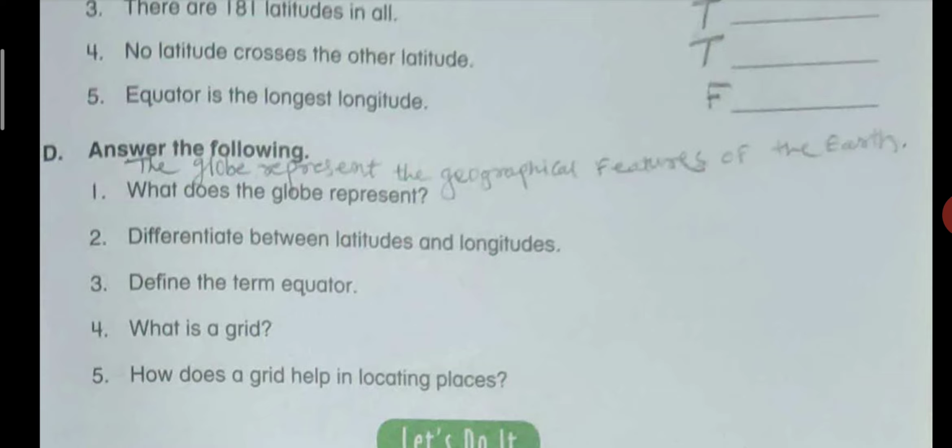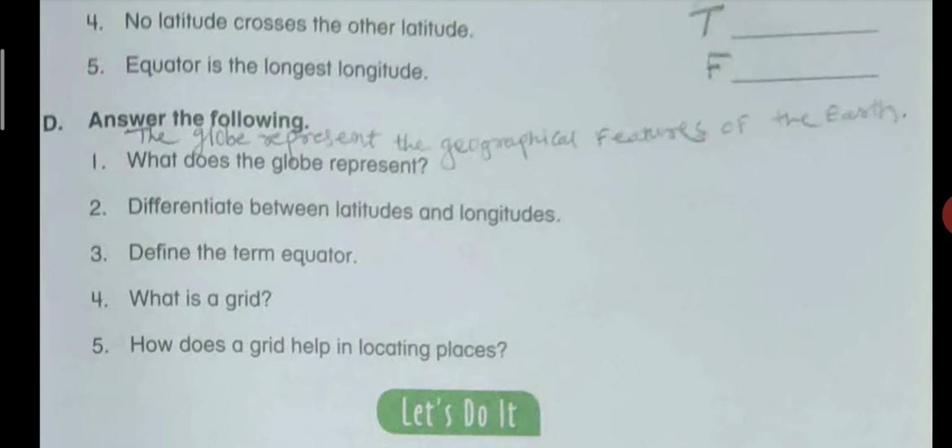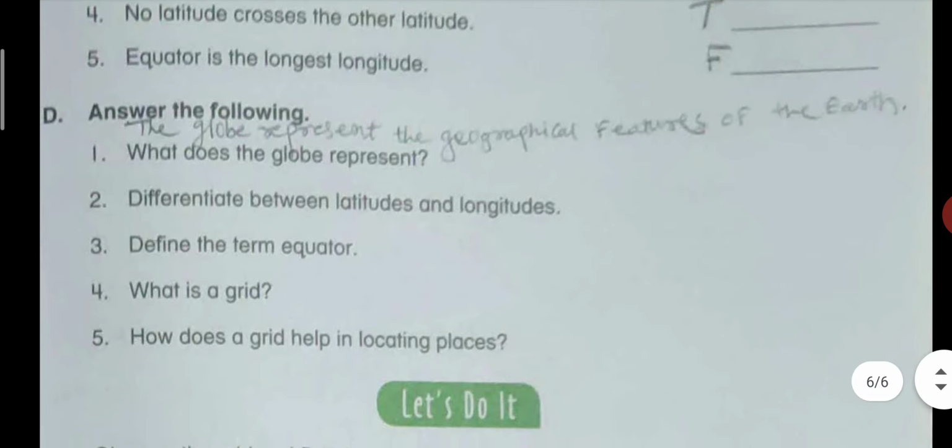Equator is the longest latitude, marked as 0. You can also write 2 to 3 lines about the equator: an imaginary line that runs through the center of the earth from east to west. You can write this from page number 71.